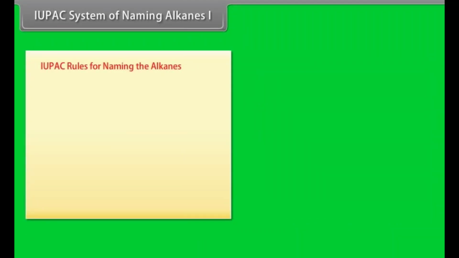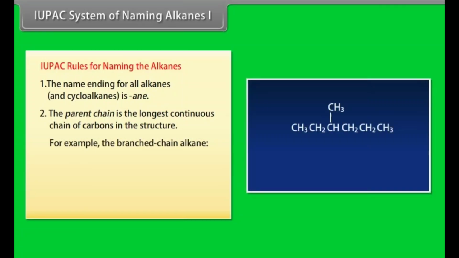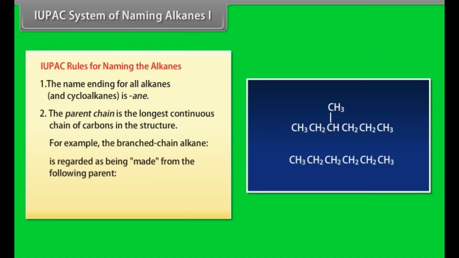Number 1. The name ending for all alkanes and cycloalkanes is -ane. Number 2. The parent chain is the longest continuous chain of carbons in the structure. For example, the branched chain alkane is regarded as being made from the following parent: CH3, CH2, CH2, CH2, CH2, CH3, by replacing an H on the third C from left with CH3.